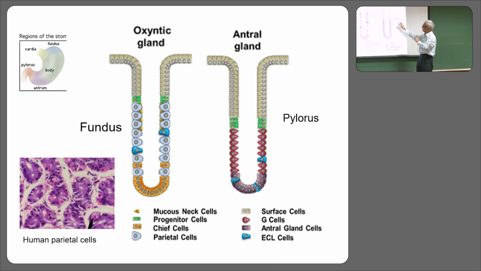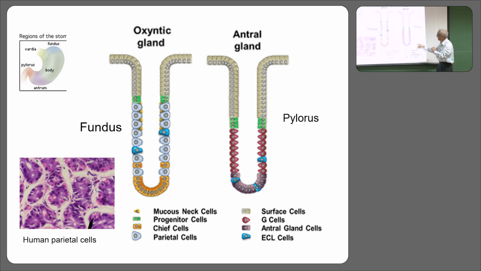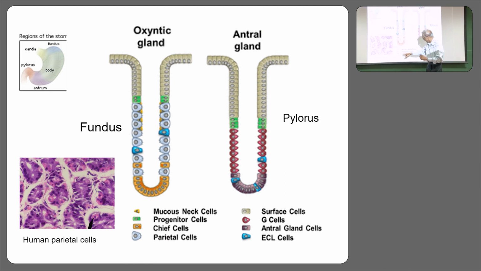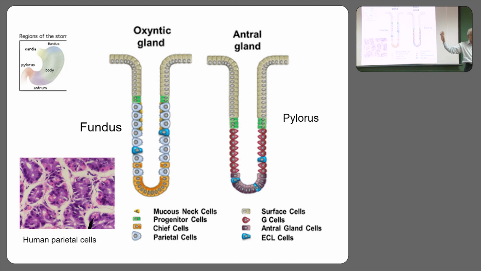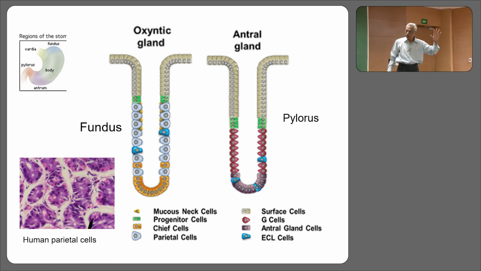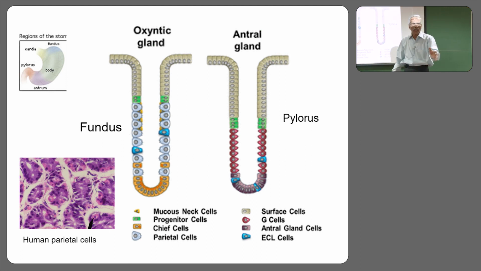See, there is a mucous layer here. These are mucous cells, the surface cells, these are mucous secreting cells. They are there in both, but they are a little more in the antral gland, but they are there in both. We are okay so far? Okay, good. Then let us see what are these bluish cells here, these are what cells? Parietal cells, but no parietal cells here. Have you appreciated the major difference between the two? Whereas the fundus part is loaded with thousands and thousands of parietal cells, you hardly find any in the case of what?